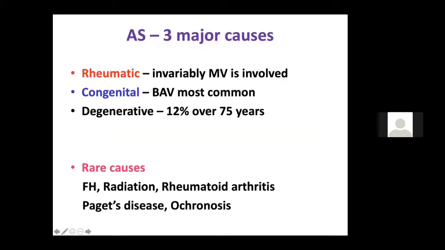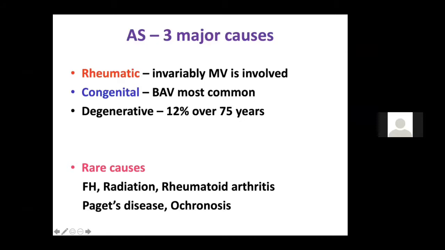As I already told, the three major causes are rheumatic, and invariably in rheumatic aortic valve disease, the mitral valve is involved, because isolated aortic stenosis is a case report. So it doesn't happen usually. In congenital aortic stenosis, the most common is a bicuspid aortic valve. We know it is more common in the younger population, age 40 to 50 years. They have an ejection click. They have a loud A2. That is the difference in comparison to the rheumatic, where there is no ejection click. A2 is soft most of the time.